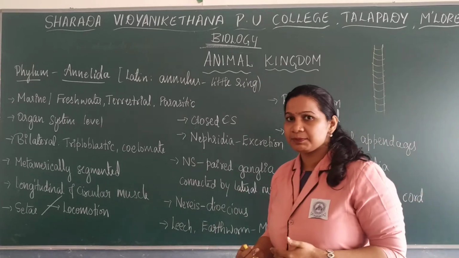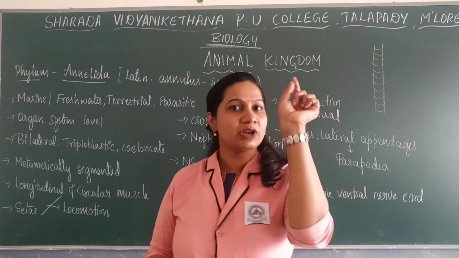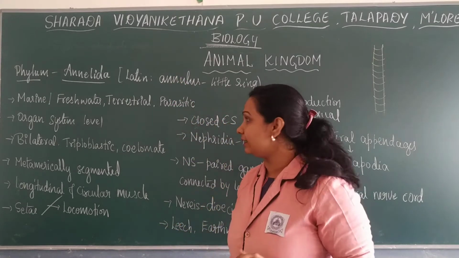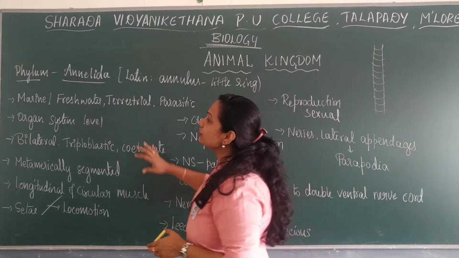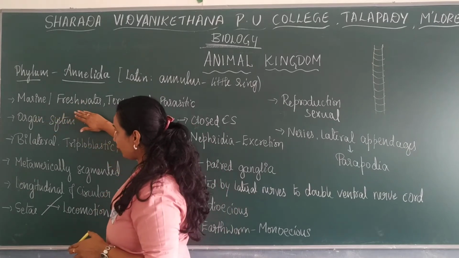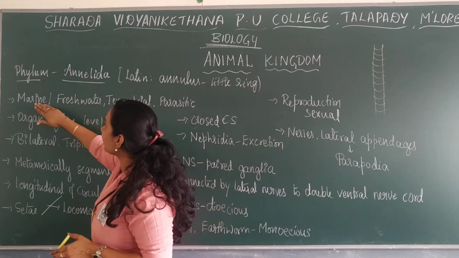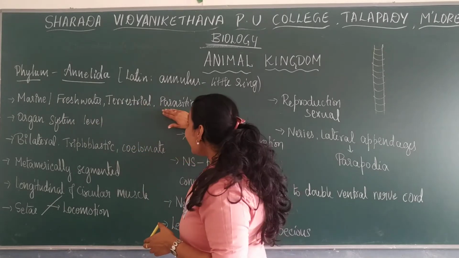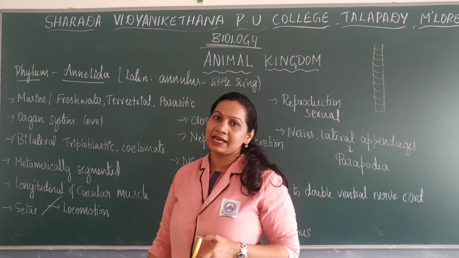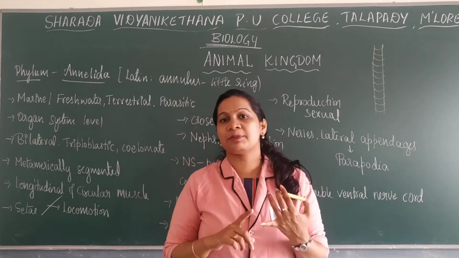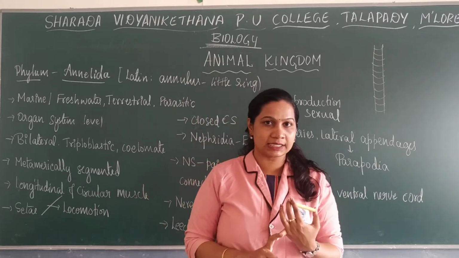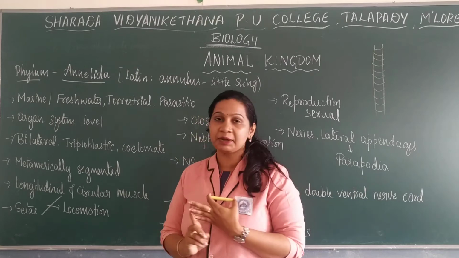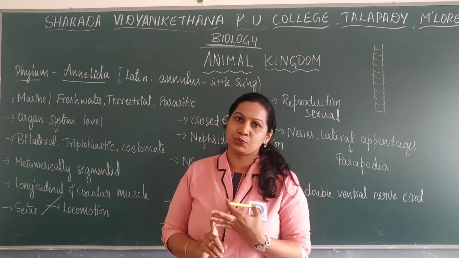One of the best examples for this is the earthworm. Their body has segments. Okay, so that is Annelida. Next, the members of this phylum are marine or freshwater, or they are terrestrial, and some of the members are parasitic, mainly ectoparasitic. Few are terrestrial, few are marine, and some are freshwater.